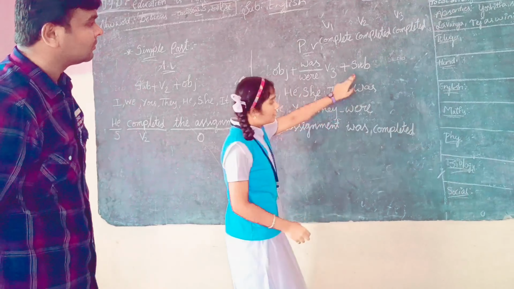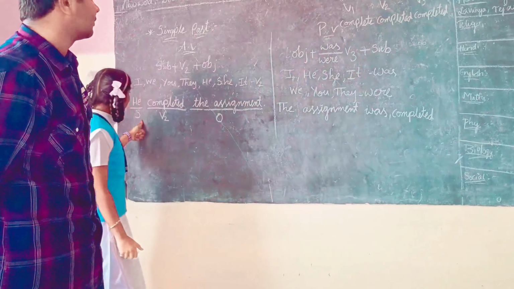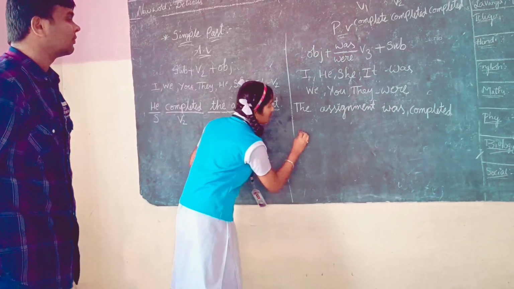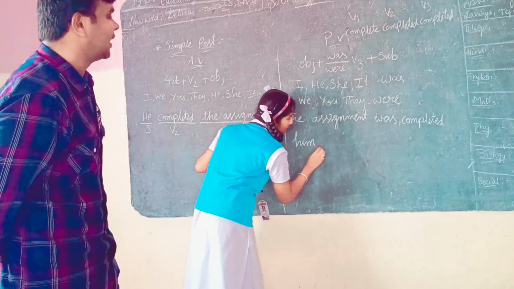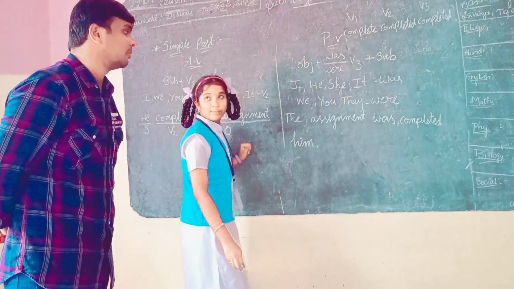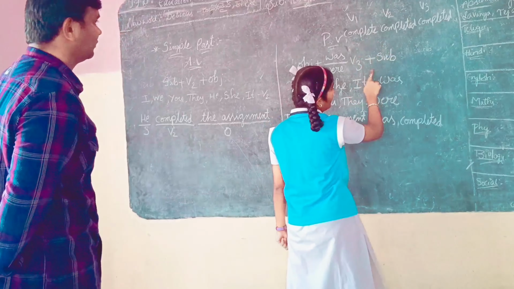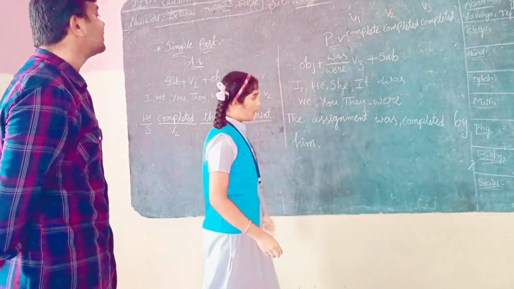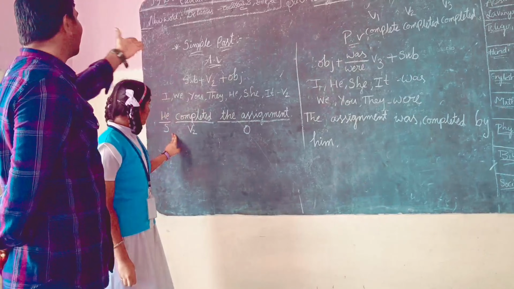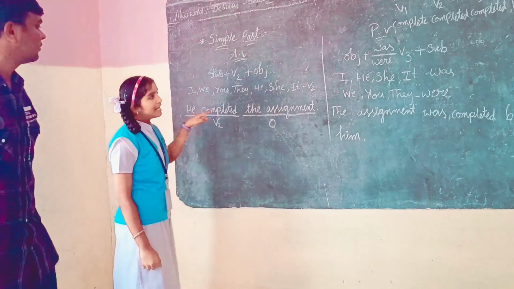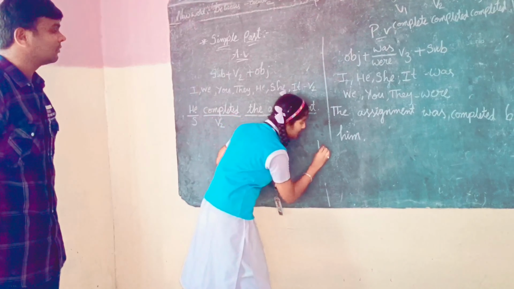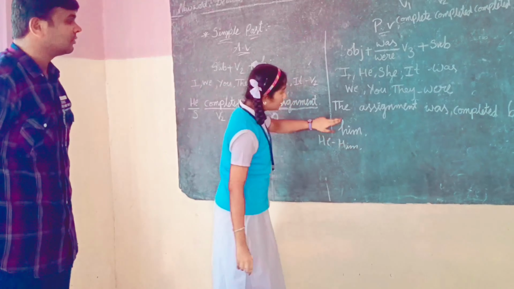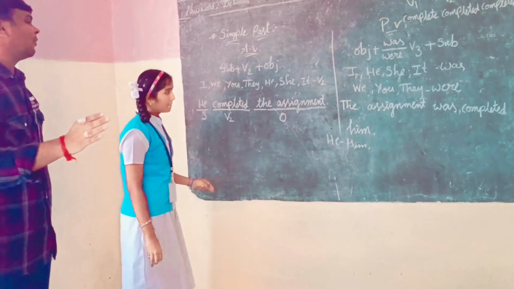Was completed. Now we have to write the subject. In this sentence, he is the subject. He is converted to him when we write it in passive voice structure. Then we have to write by. Here the subject is he, but when we write it in passive voice, he is converted to him. This is why we write him. It is said that pronoun changes.